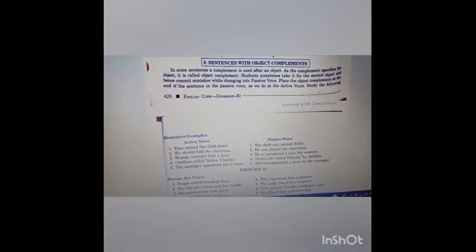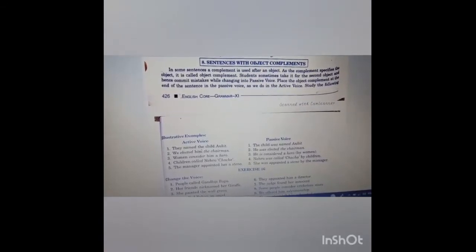Sentence with object complements. In some sentences, a complement is used after an object. As the complement specifies the object, it is called an object complement. If a complement specifies the object, that is, it tells what kind of object it is, then it becomes an object complement. Students sometimes take it for a second object and hence commit mistakes while changing into passive voice. Many times students take it as a second object and commit mistakes.